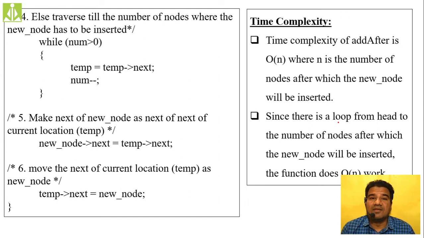Then if there are nested loops, a loop within a loop, your time complexity function will become a variant of n square.